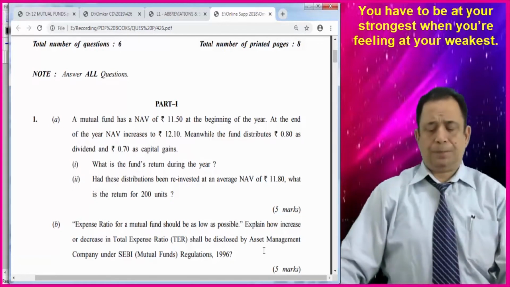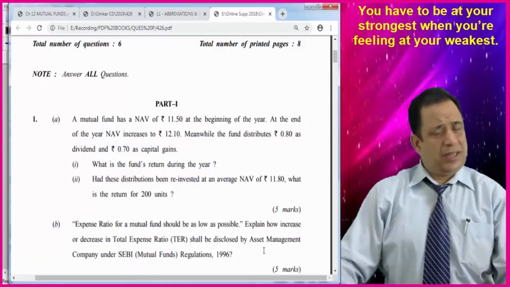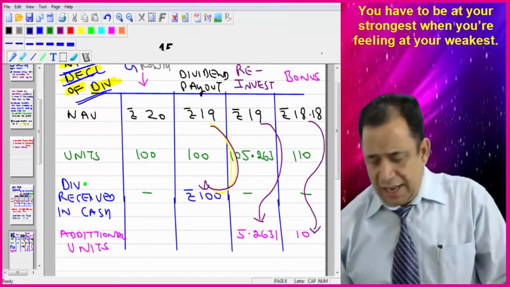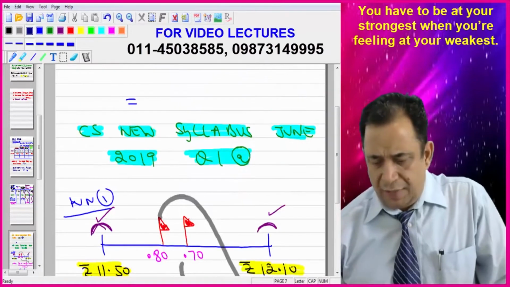So the point is, we can easily calculate it. The first part is very easy. I have prepared it for you. Just have a look at this.